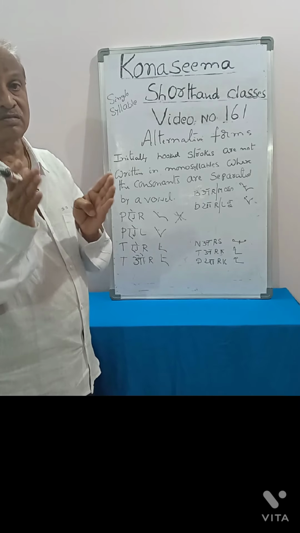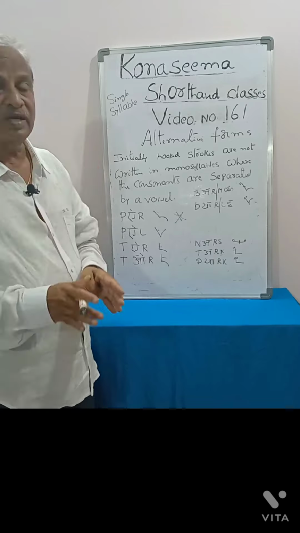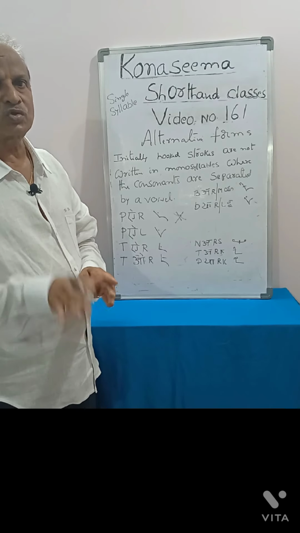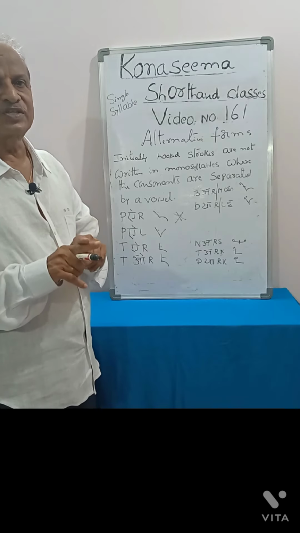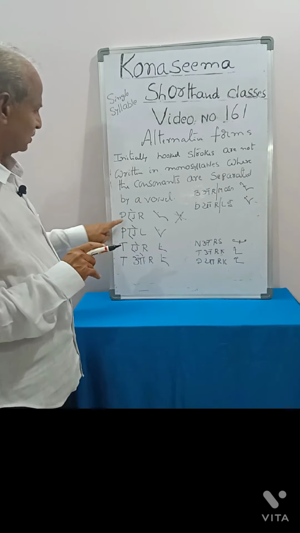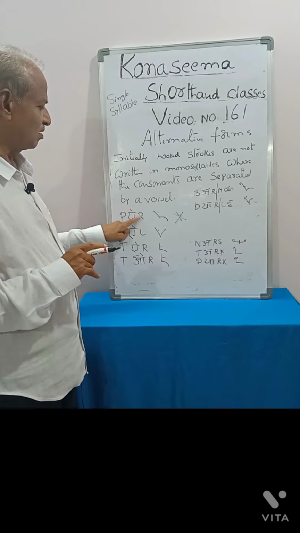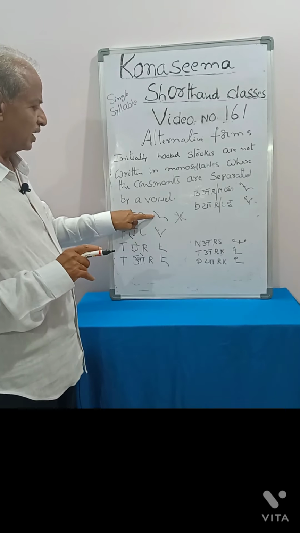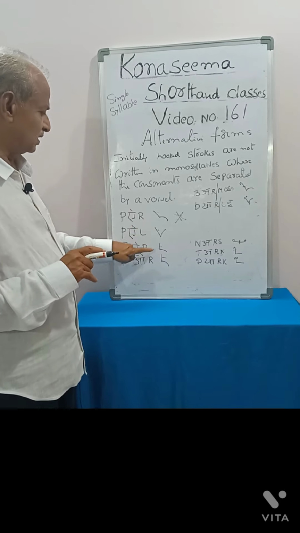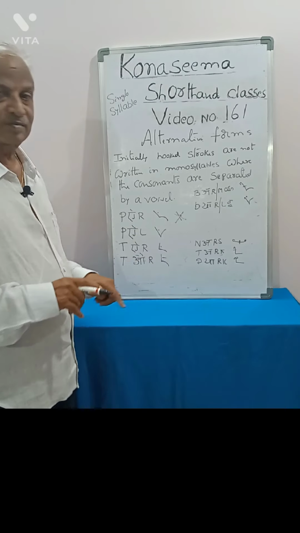In words of single syllable, initial hooked strokes should not be written when a vowel separates two strokes. Here, this vowel separates P and R. Here, hooked stroke should not be written. We should write pair, pale, tear, tore.